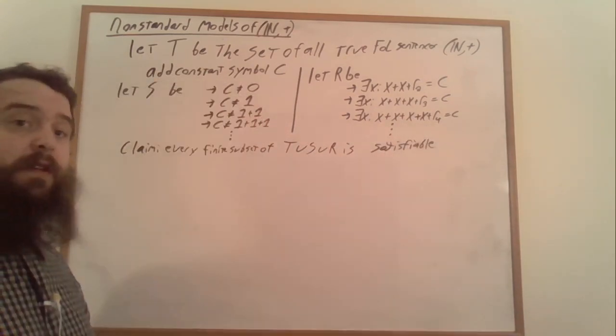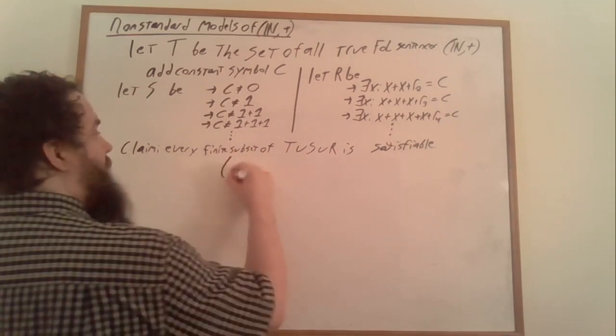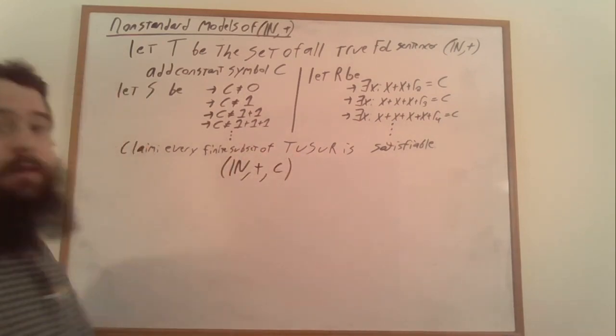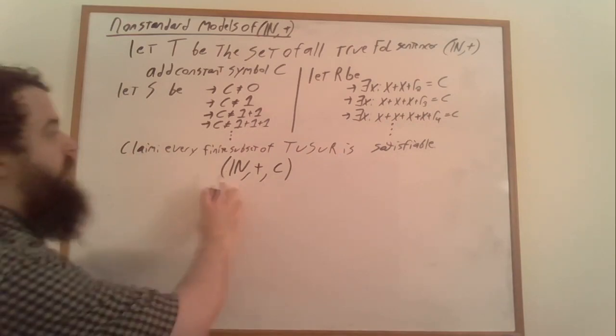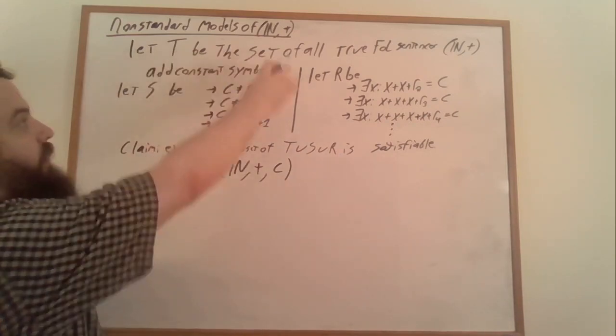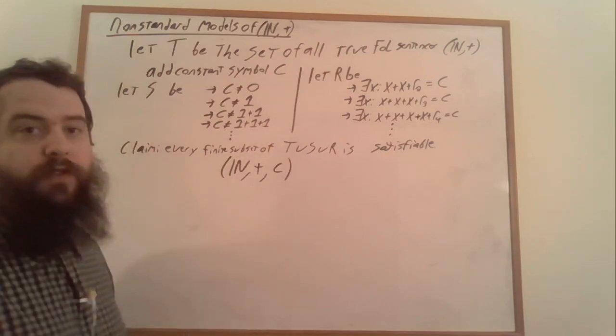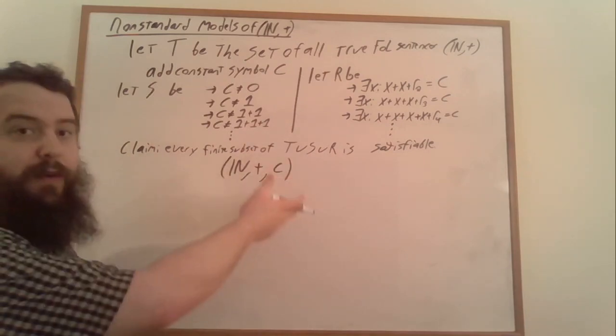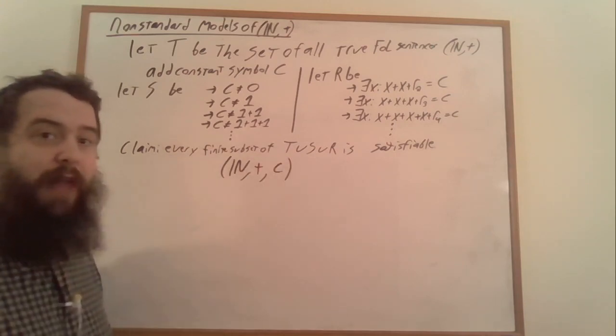And in particular, it's satisfiable by the natural numbers with addition and an appropriate assignment for C. Of course, this structure here is going to satisfy the set of all true first-order logical sentences of Presburger arithmetic. It's just Presburger arithmetic with a constant symbol added on.